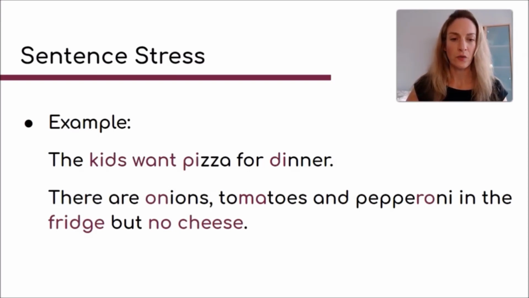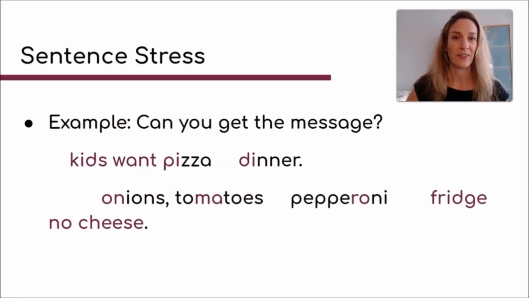So if you were to only hear the stressed words in those sentences, kids want pizza, dinner, onions, tomatoes, pepperoni, fridge, no cheese, you'd probably think, oh, Billy's gone a bit weird. She's only talking in nouns now to us. But you would probably understand the message of the sentences, right? You're like, okay, there's something about kids that want pizza for dinner and there's stuff in the fridge, but no cheese. So although quite a lot of words have disappeared, you still get the main message.